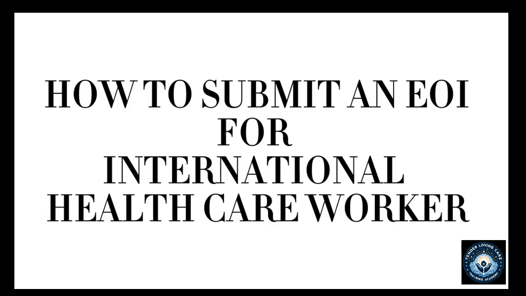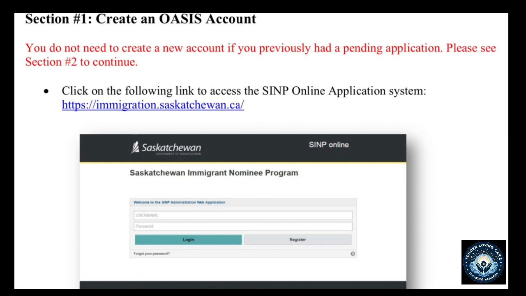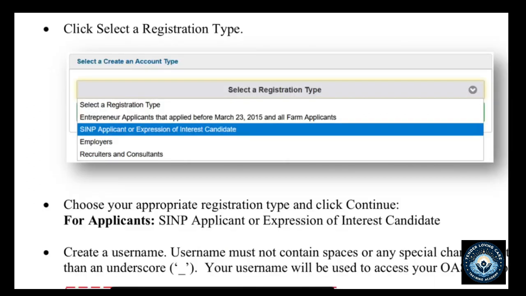So over here, I'm going to be walking through with you on how you can actually submit an expression of interest. So the first section is to create an Oasis account. Not to worry, the link to create is also linked in the description box. Endeavor to go through the description box for more information.